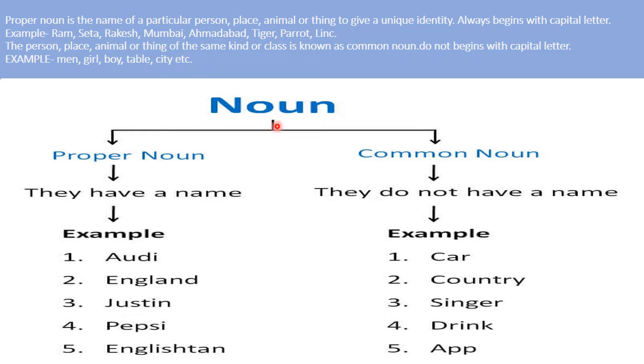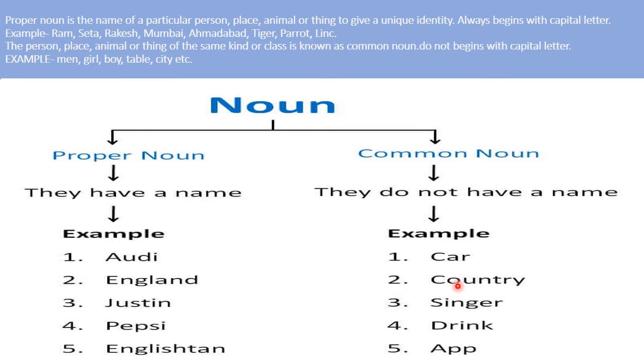Now we will know about the difference between the proper noun and common noun. Here are few examples. Car. When we say car, car shows the same kind or class of all cars. It is given a general name to car, so it is common noun. But when we say Audi, Audi is the particular name of a car, so it is proper noun.